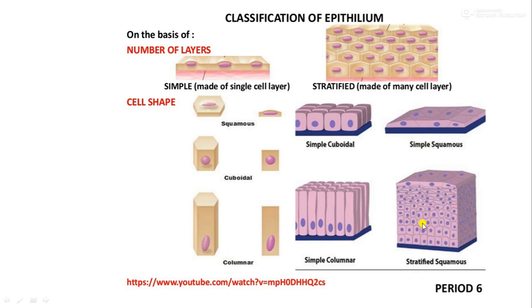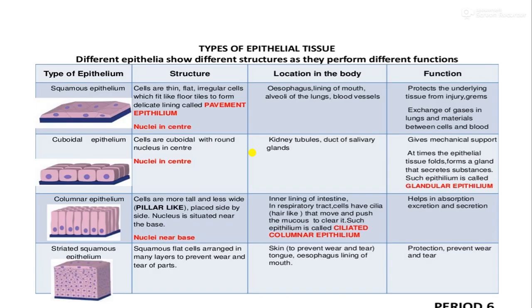And sometimes squamous epithelium is multi-layered like this. Then it is called a stratified squamous epithelium. Okay, so based on two criteria, one is the number of layers, one is the shape, the epithelial tissues are classified. Now let us see a bit more detail about them.